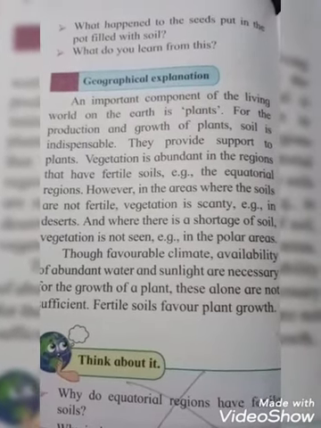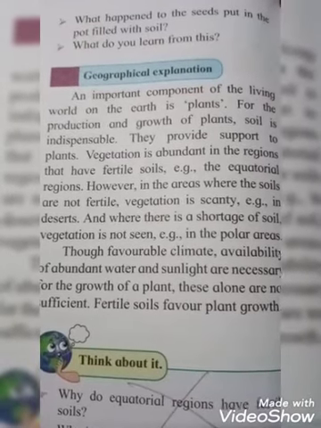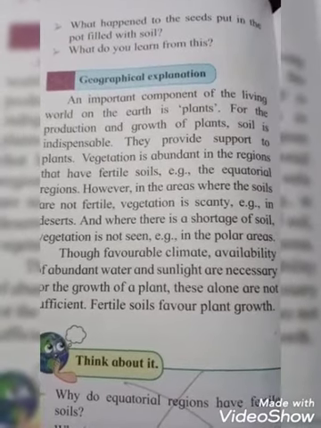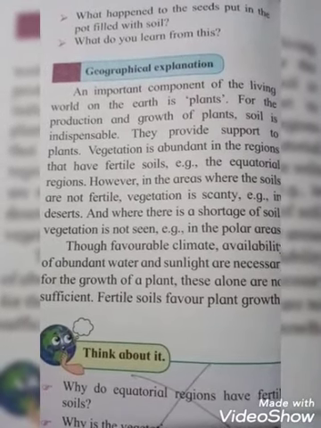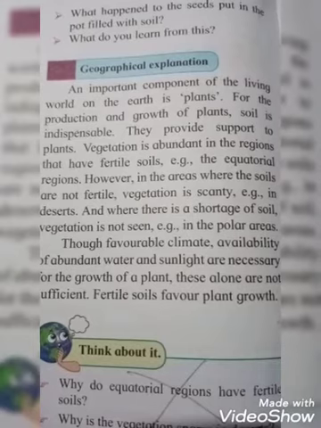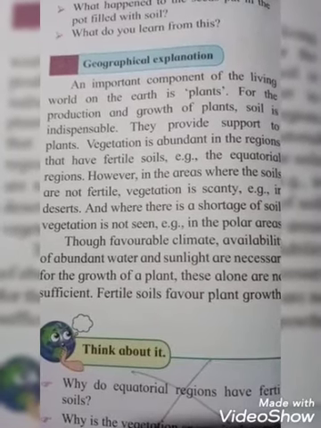And where there is shortage of soil, vegetation is not seen. Example, the polar region. Where soil is very less, vegetation is not seen. So this way it is divided in 3 parts: equatorial region, desert regions, and polar region.